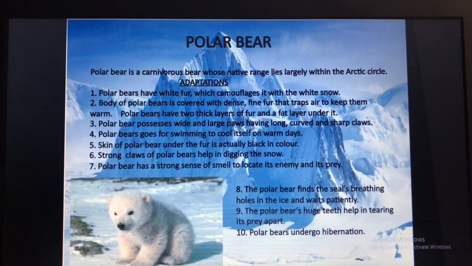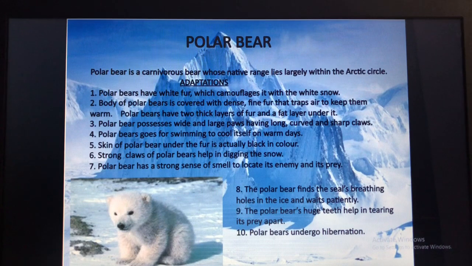Then how is the polar bear adapted to these polar regions? What are the reasons for this we had studied. So first of all, polar bear is a carnivorous bear whose native lies largely within the Arctic Circle. So it lives in the Arctic Circle, which is very cold. Then how it is adapted: first of all, polar bears have white fur which camouflages it with the white snow.